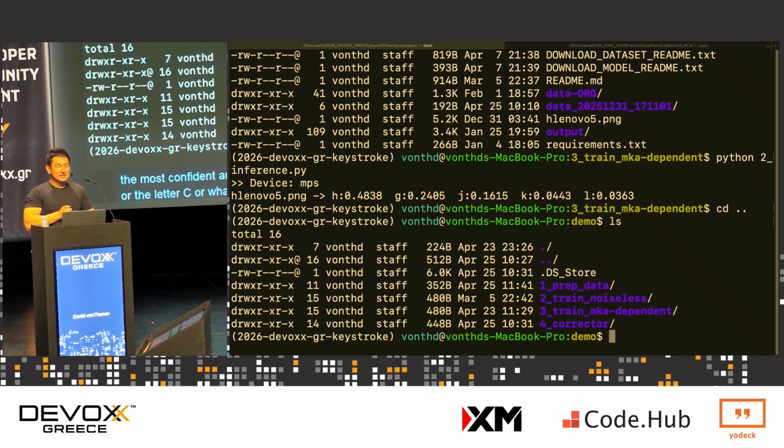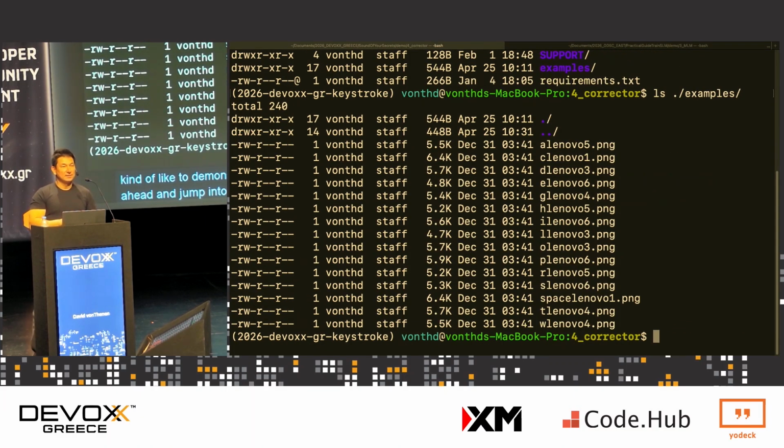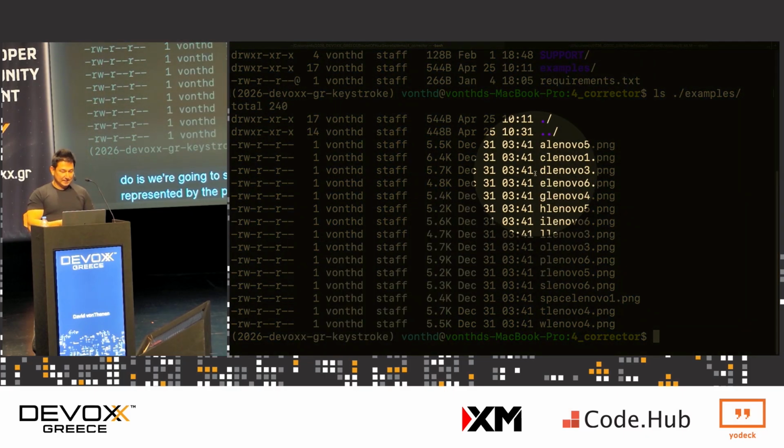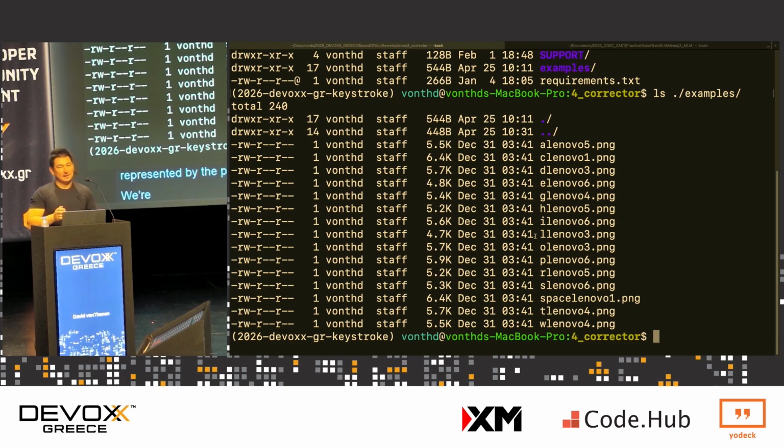To demonstrate this, I'm going to take a number of letters. So we're going to jump into this folder here. I took a number of letters, and we're going to simulate me typing. We're going to take the sounds, which are represented by the pictures here. You can see the letters, right? A, C, D, E, G, whatever. And we're going to spell out a message. We're going to pass each one of these images one at a time through our model to spell out this message. So let's give that a try.